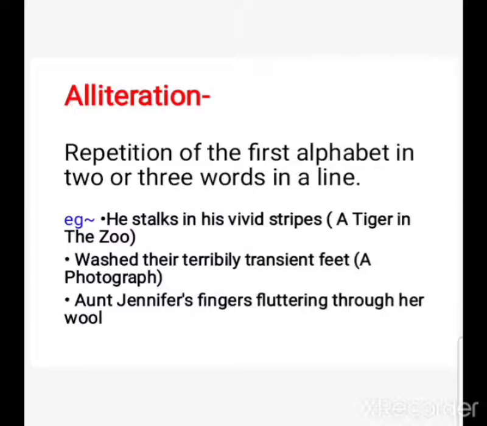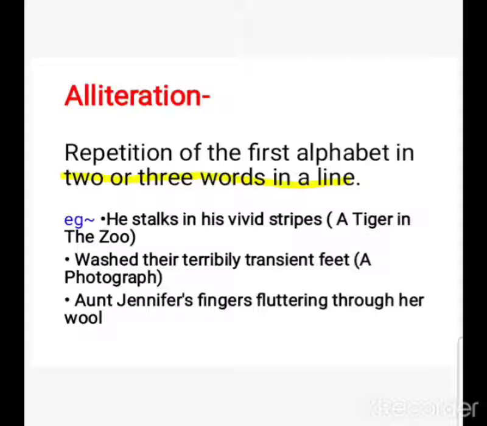Some of the poetic devices are, first of all, alliteration. The alliteration poetic device is one in which the first alphabet is repeated in 2 or 3 words in a single line. Suppose, for example, here I am taking the example from 10th, plus 1 and plus 2.